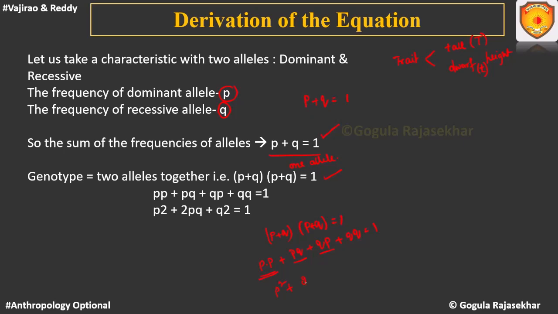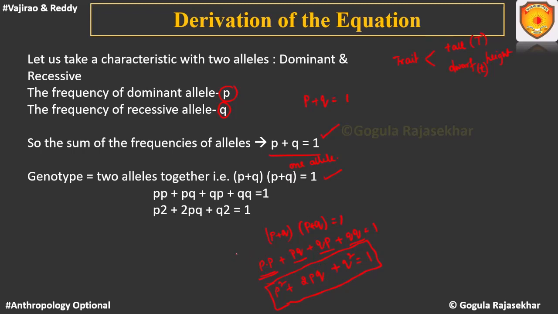So we can write it as 2PQ. And Q into Q is the homozygous condition for the recessive allele. The recessive one has a frequency of Q, so you can write it as Q square. So this is equal to 1. This is what we call the Hardy-Weinberg equation, right?